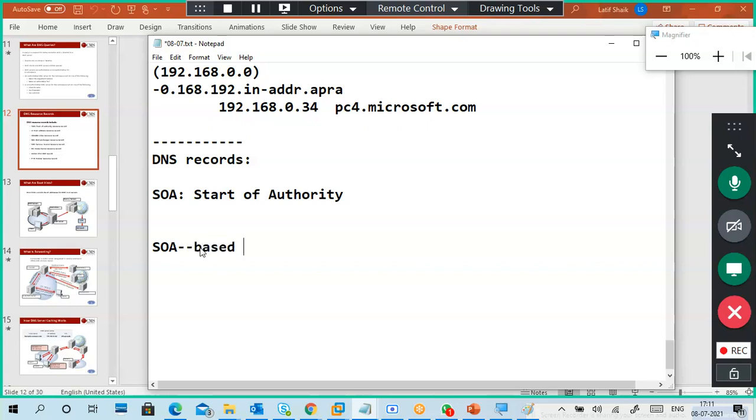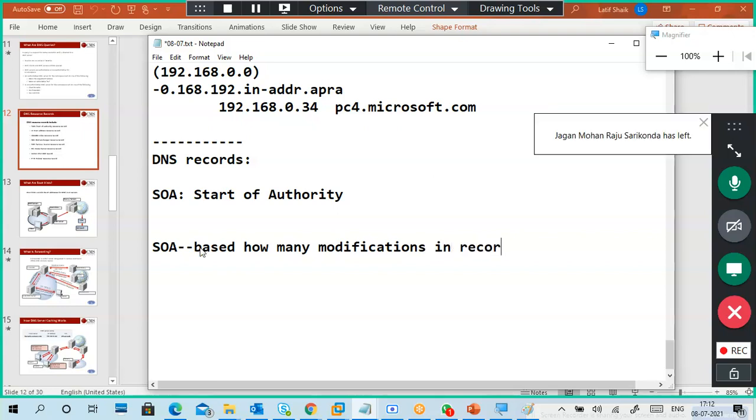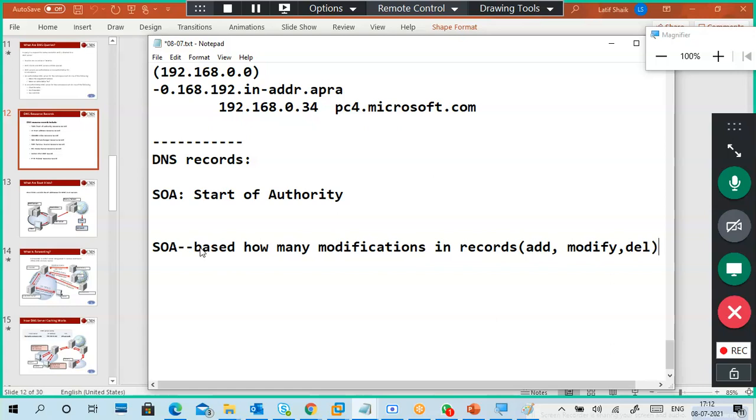So based on how many modifications in records, it means you may add a record, modify a record, or delete a record. If you add a record, modify the record, or delete the record, the SOA number is always incremented.